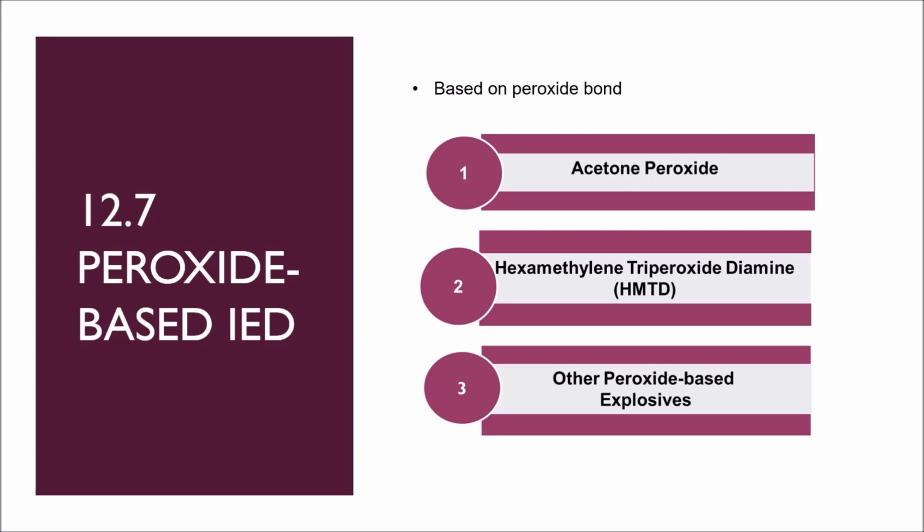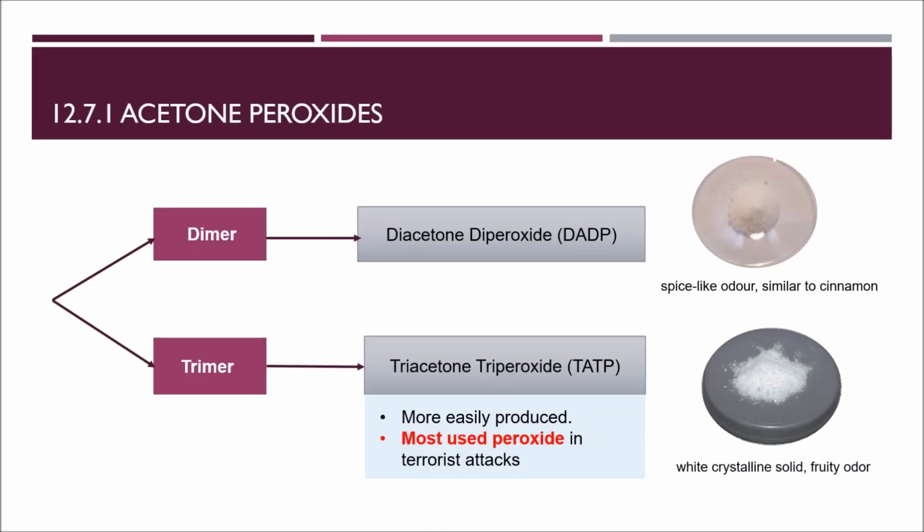Next, peroxide-based IED. It is based on the peroxide bond, and there are basically three major types. The first one is acetone peroxide, next is HMTD, and the third one is other peroxide-based explosives. There are two forms of acetone peroxide, which are the dimer, diacetone diperoxide (DADP), and also the trimer, triacetone triperoxide